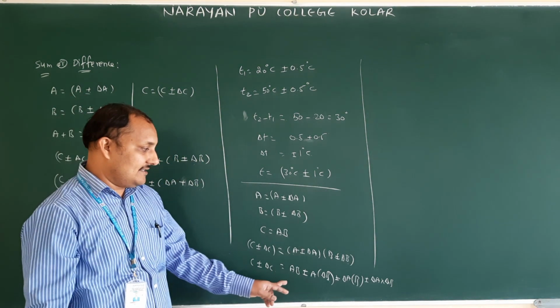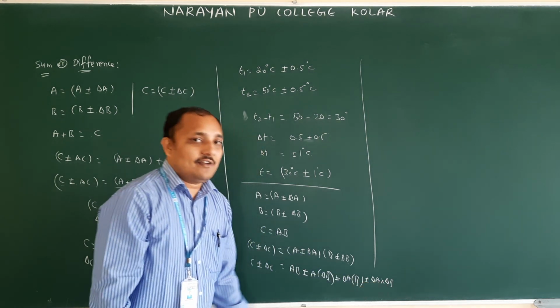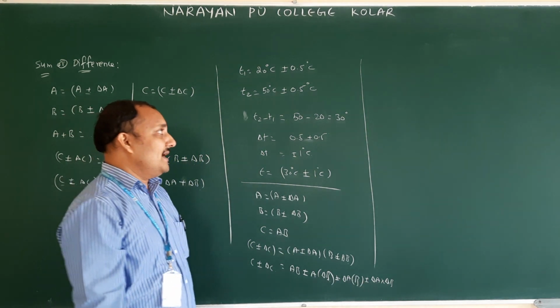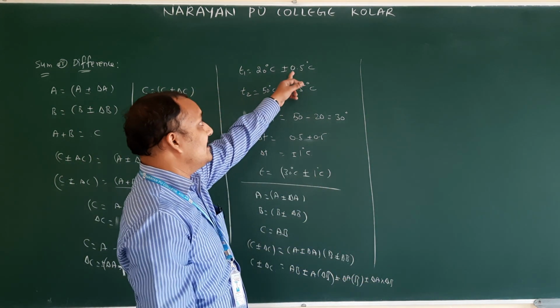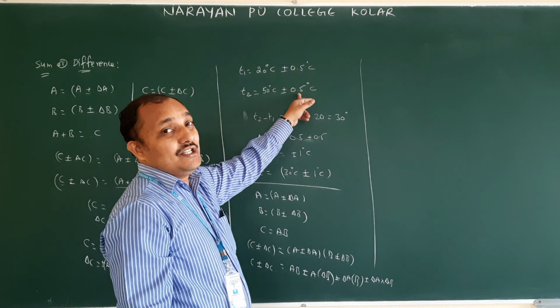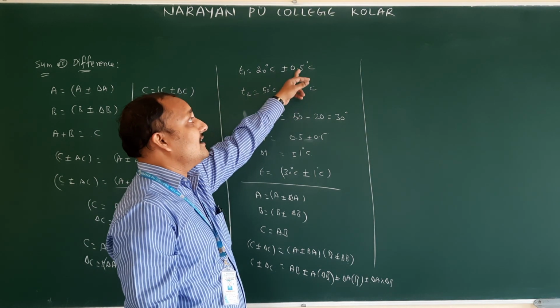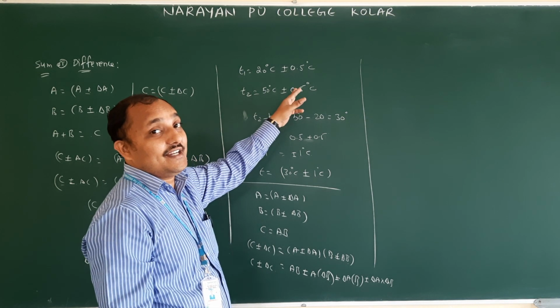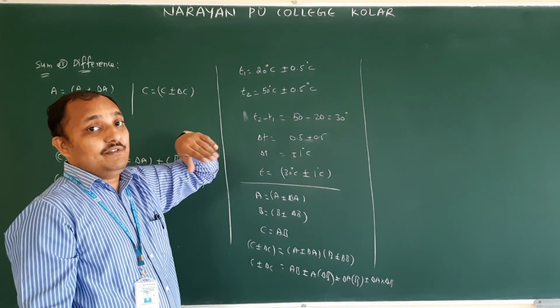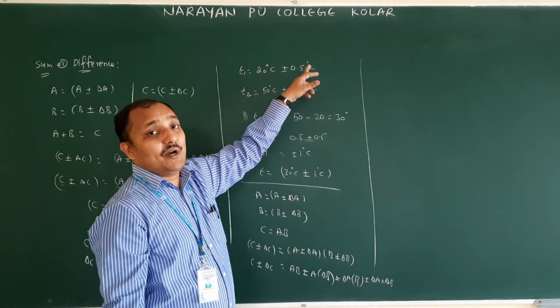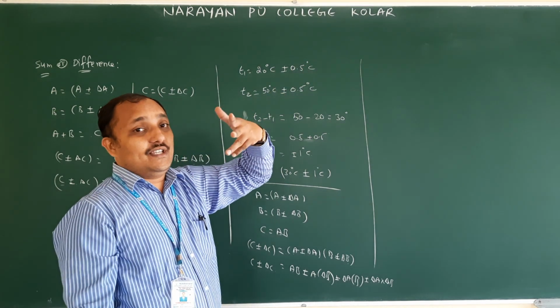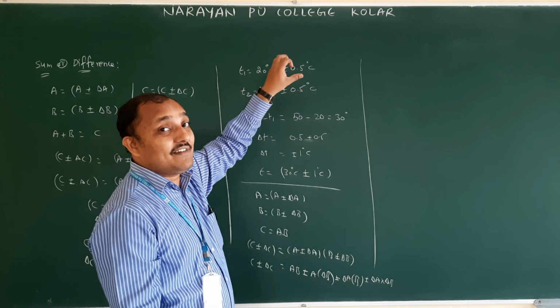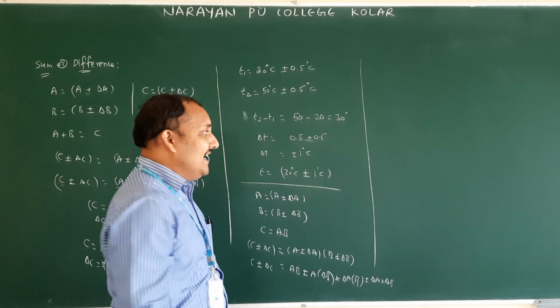In this, delta A and delta B values are very small. Here you can see 0.5 into 0.5, how much do you get? 0.25, which is smaller than 0.5. Therefore, if you multiply two small values, the product is going to be neglected.